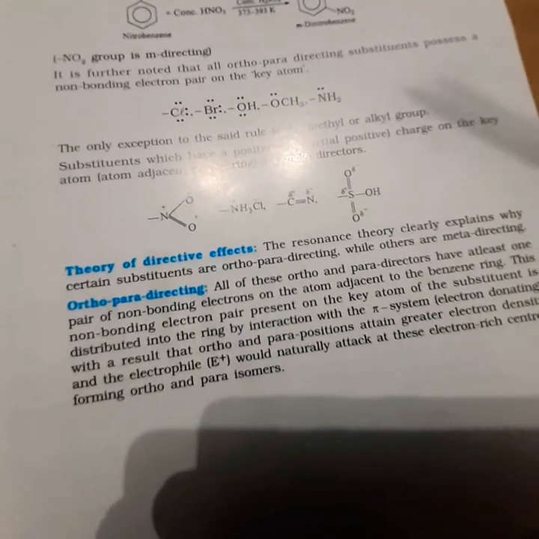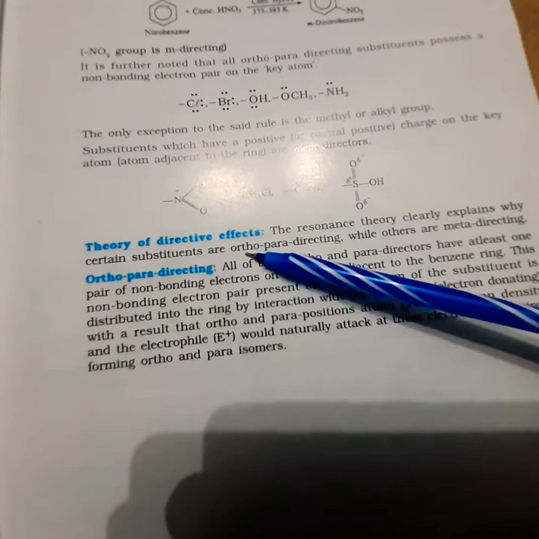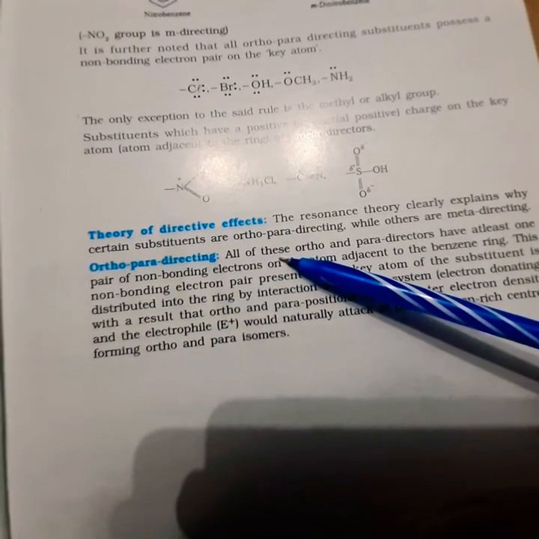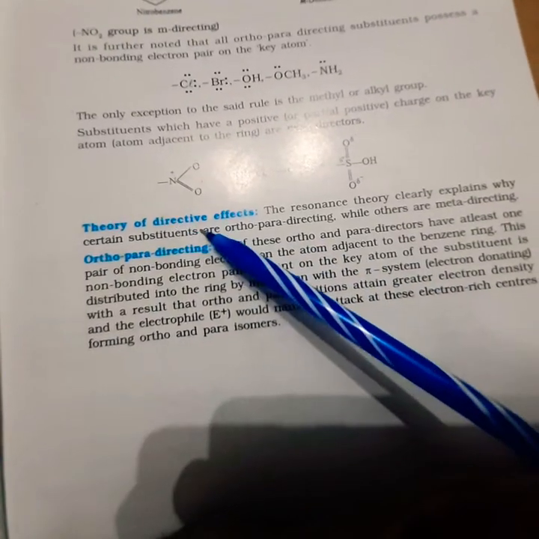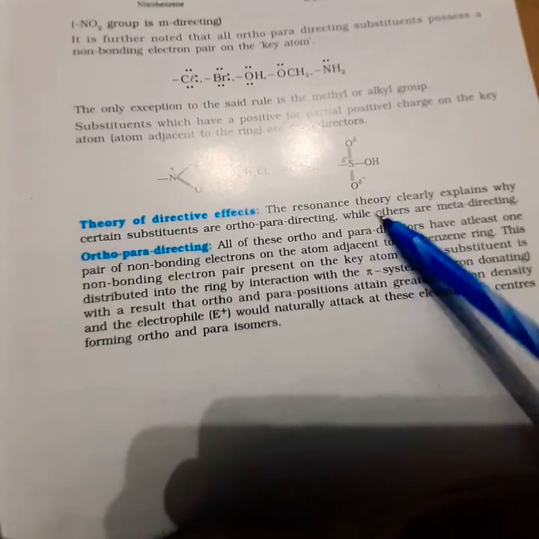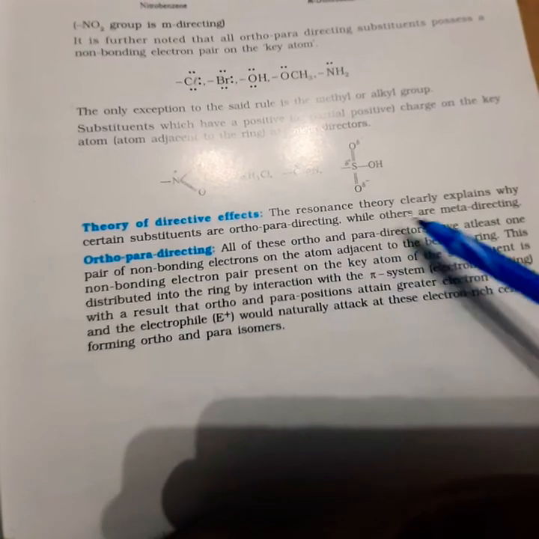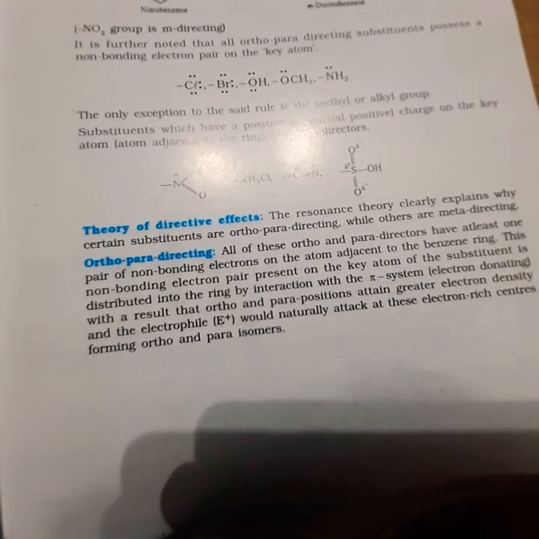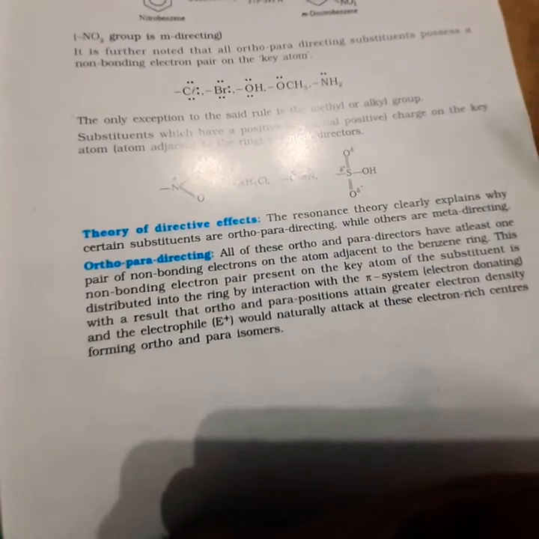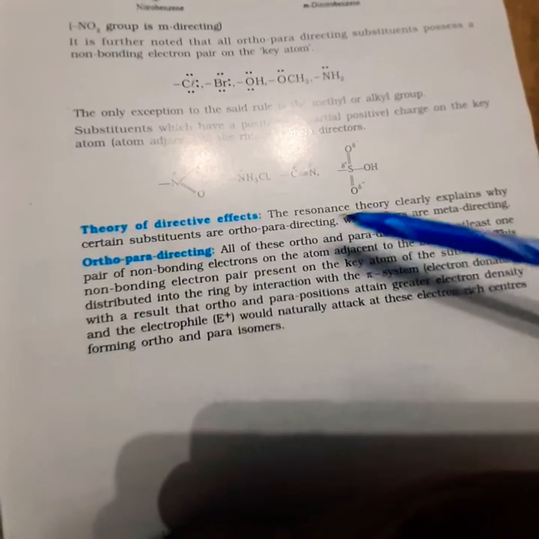Okay, friends, next, theory of directive effects. Actually these theories are very important, friends. Just try to understand and have a little bit of focus. See, the resonance theory clearly explains why certain substituents are ortho-para directing while others are meta-directing. Of course, we may get a doubt that why we are telling that some substituents are ortho-para directing and some others are meta-directing. So this was actually explained clearly by resonance theory.